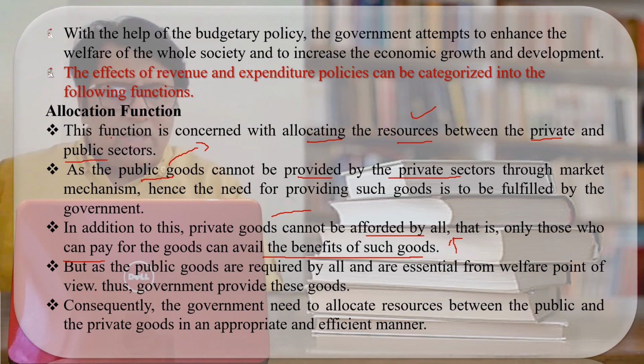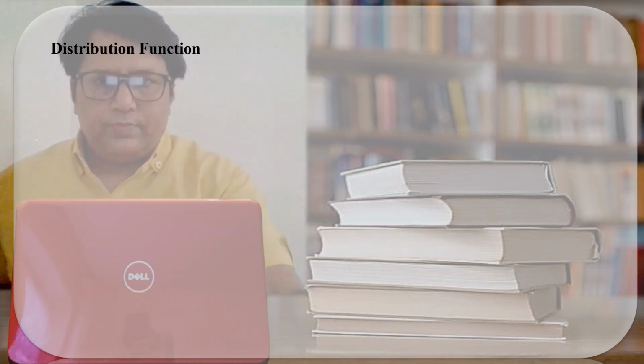When resources are given to the private sector, it generates profit, and that profit is used for the infrastructure development of the country. So through the revenue and the expenditure, the government allocates the resources among the private sector and the public sector so that the balance between welfare and profit maximization is attained. So I hope the allocation function is clear.